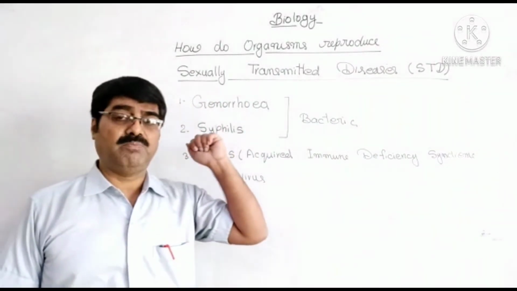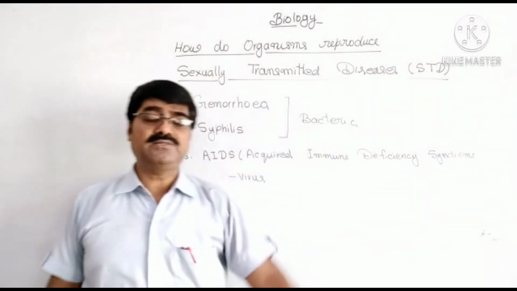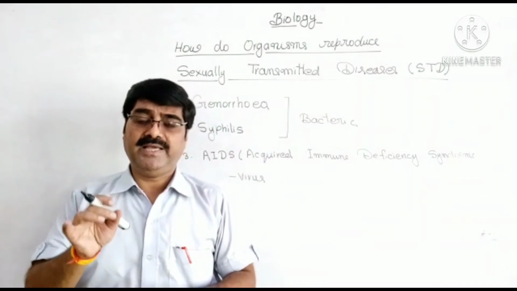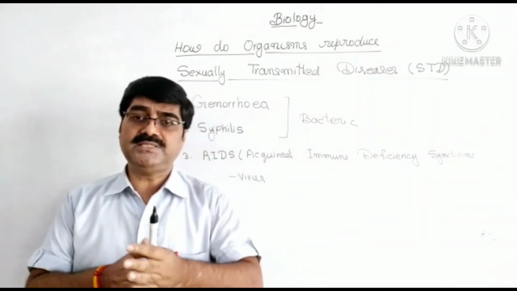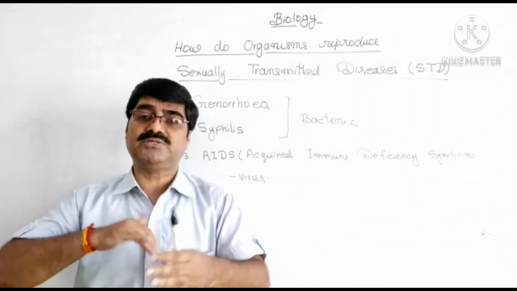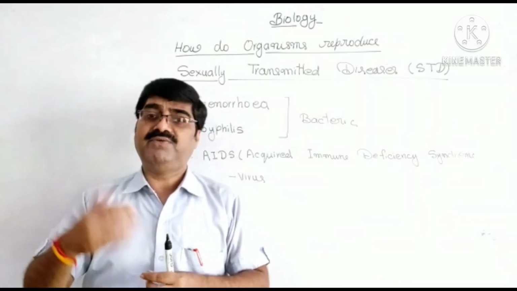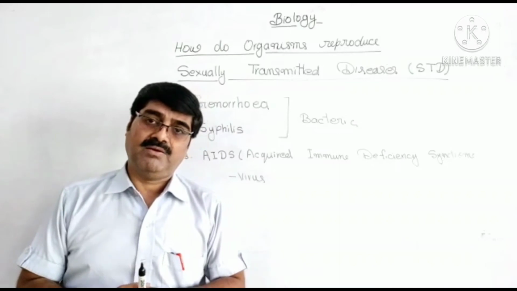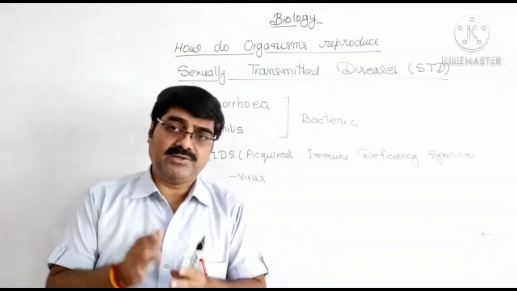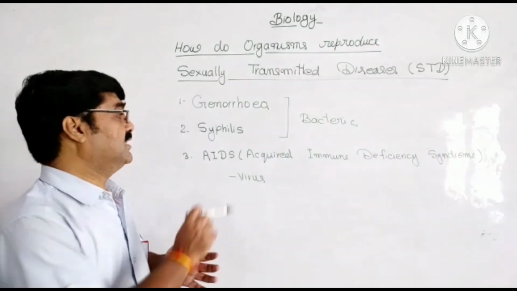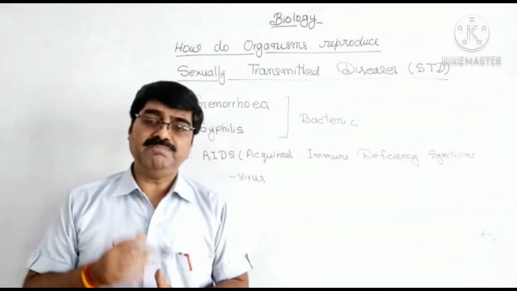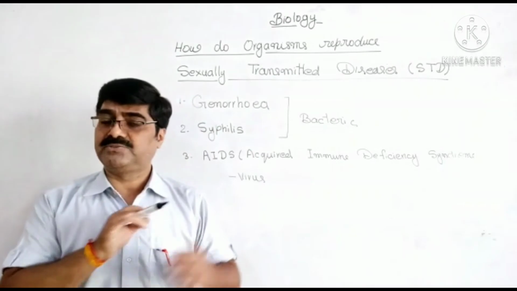Now our next topic is sexually transmitted diseases or STD. Sexually transmitted diseases are diseases that spread through sexual contact with an infected person, and they are caused by bacteria or viruses. Three examples are given: gonorrhea, syphilis, and AIDS.